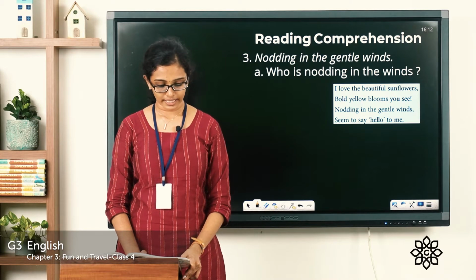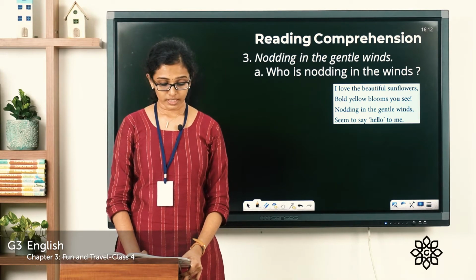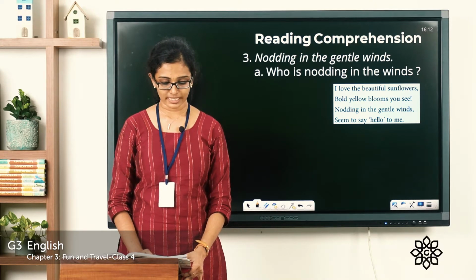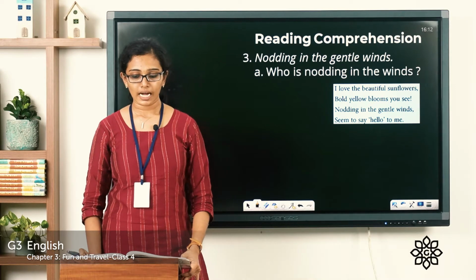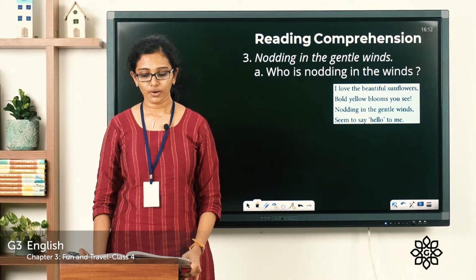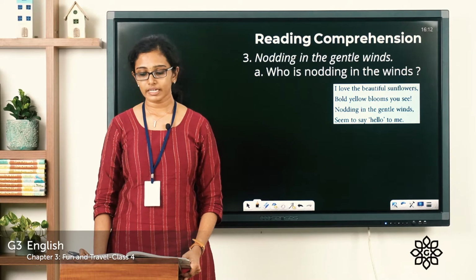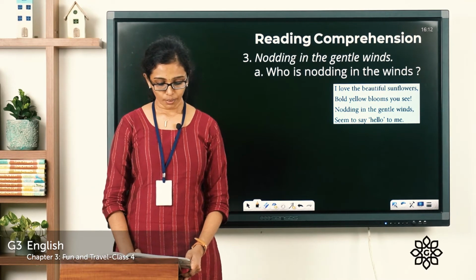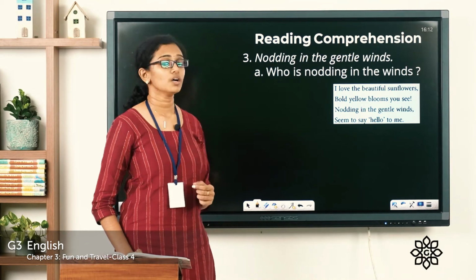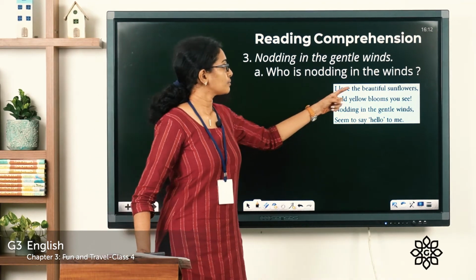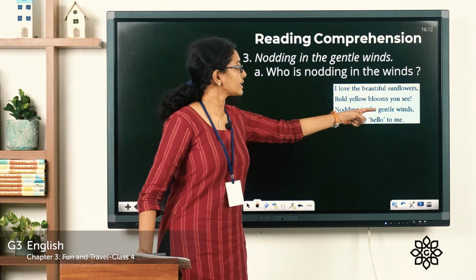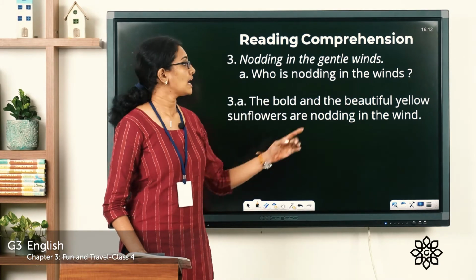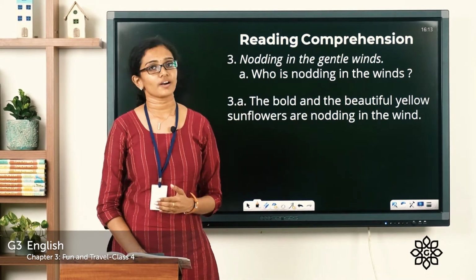Now question number 3. Nodding in the gentle winds. And which is the line given there? That line is from the second stanza of the poem. So let's read the second stanza of the poem. I love the beautiful sunflowers, bold yellow blooms you see, nodding in the gentle winds, seem to say hello to me. So who is nodding in the winds? The beautiful sunflowers are nodding in the gentle winds. So let's write the answer for that. The bold and beautiful yellow sunflowers are nodding in the wind.